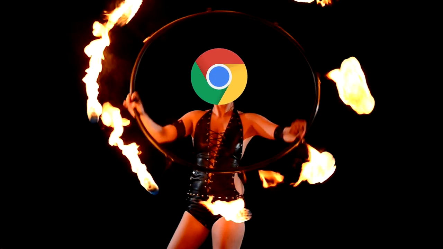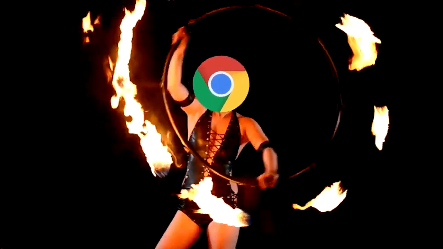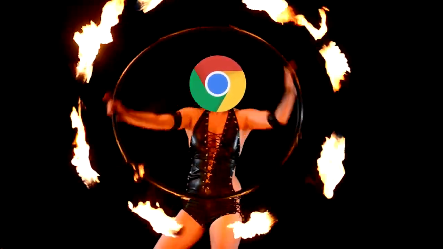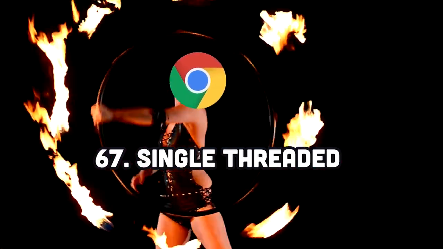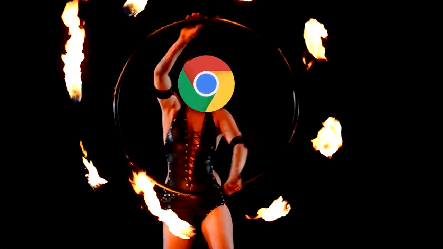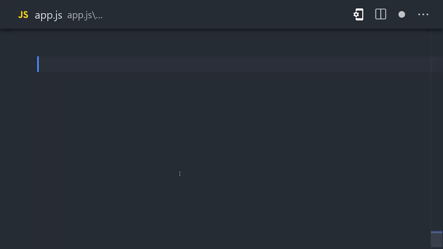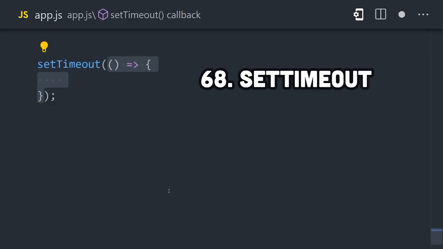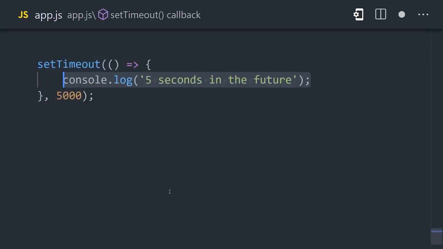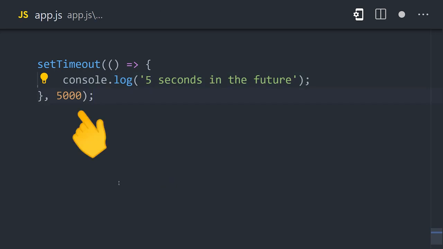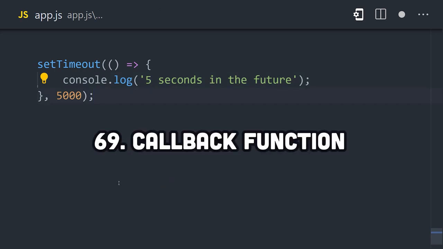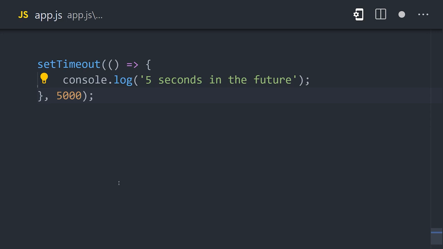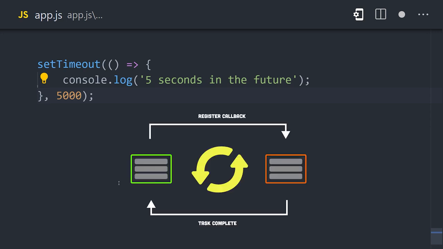This is really important because modern websites often have multiple things going on at the same time, but they only have access to a single thread for computing called the main thread. Without asynchronous code, it would be impossible to multitask. An easy way to demonstrate this is with setTimeout, which takes a function as an argument, but won't actually call that function until X number of milliseconds have elapsed. This is called a callback function because it gets enqueued in the event loop, only to be called back later when it's ready to execute on the main thread.